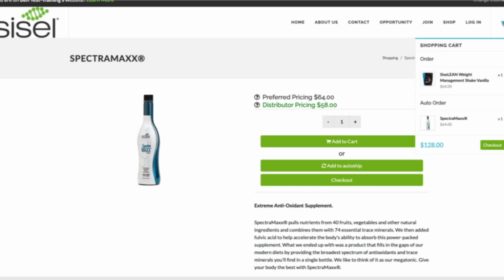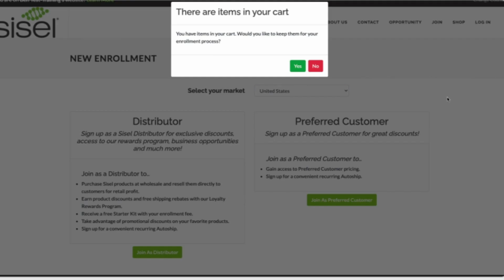This will pull up a little sub window that will give a summary of their order and allow them to check out. Now if a person goes the shop route, it will pull open this prompt that says, you have items in your cart, would you like to keep them for your enrollment process? If they say yes, the system will keep their items in their cart and they can proceed to enroll as either a distributor or a preferred customer.